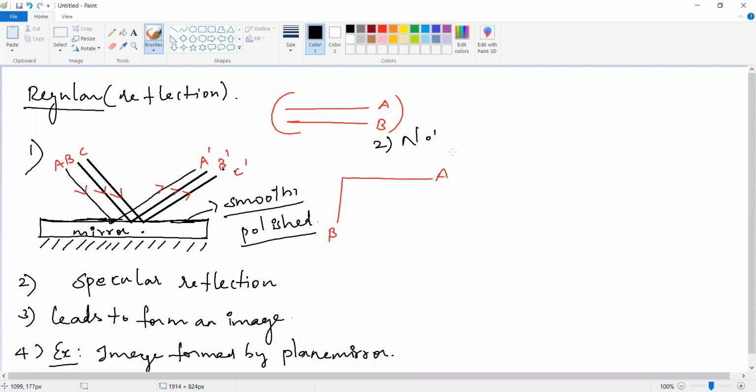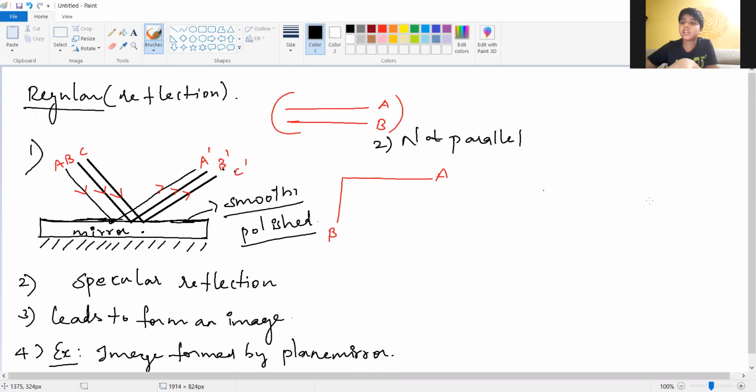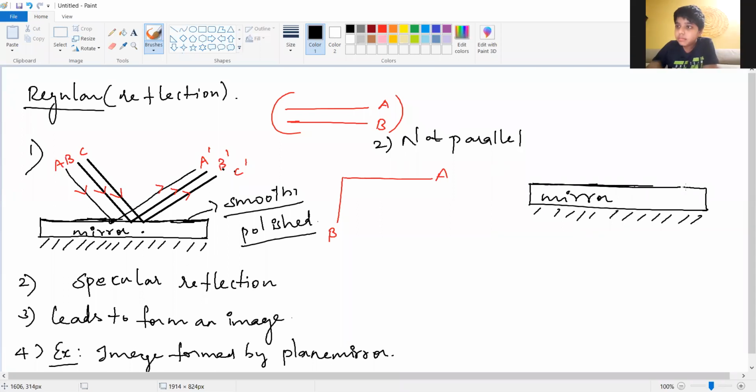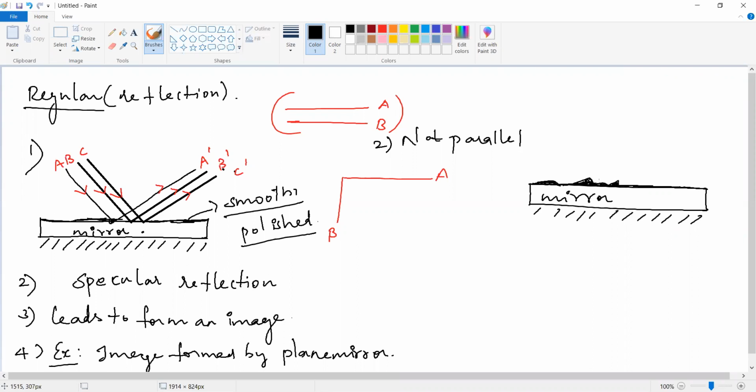It is not parallel. Not parallel means how can we draw the diagram? Ma'am, one side will be like the first one, and the second line will be straight or something. Yeah, very good. Okay, it is a mirror, so all of you please draw this one. It is a mirror and it is not a smooth one. So what happened is it is given like this. Can you see? Sometimes the road is also not clean.